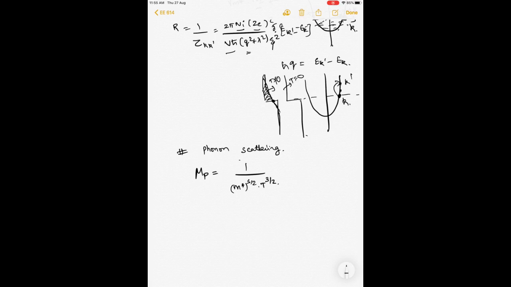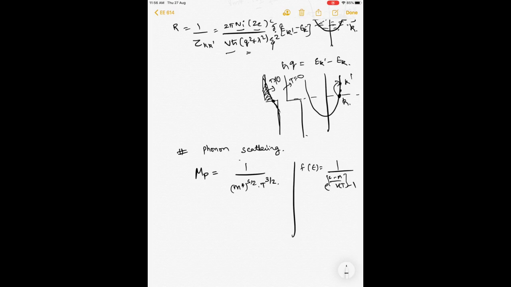The reason for this is again in the occupation probability of phonons, and we know that phonons are bosons, right? And for bosons, the occupation probability for any particular energy is 1 by e power (e minus mu) by kT, minus 1, right? So you can see that at higher temperatures the denominator value is significantly smaller, so this f of e has a higher value at higher temperatures, whereas at 0 Kelvin the denominator goes to infinity and f of e is almost 0.